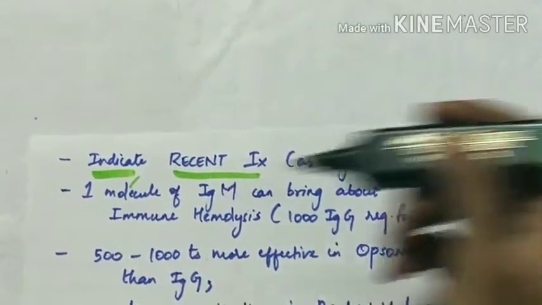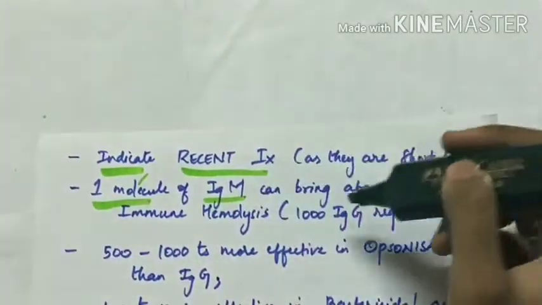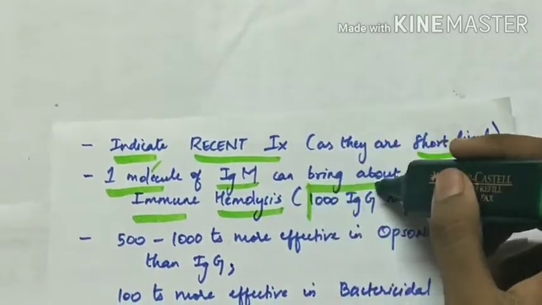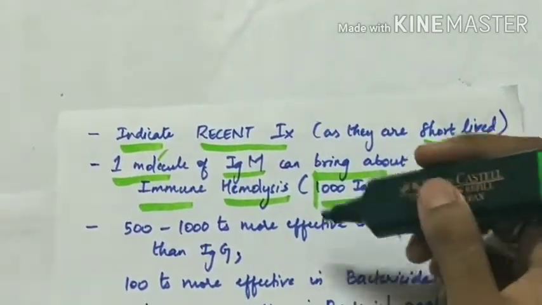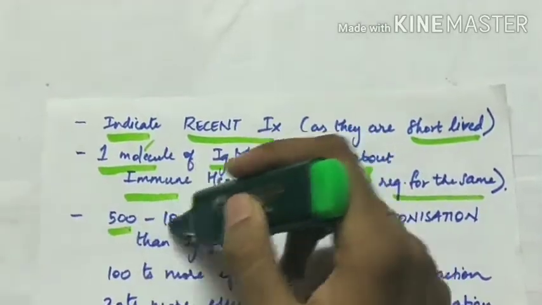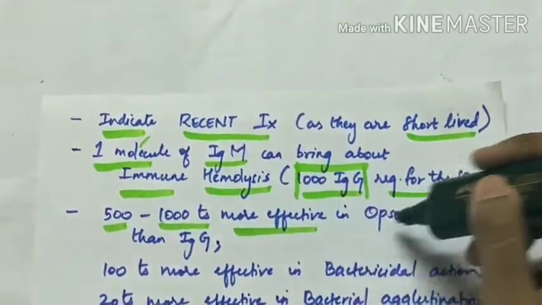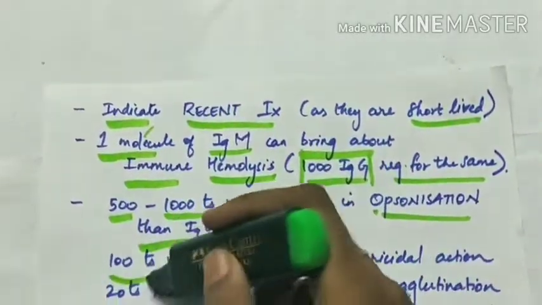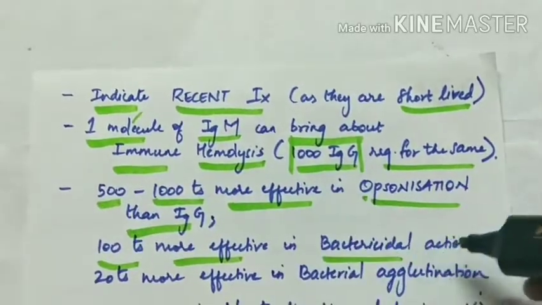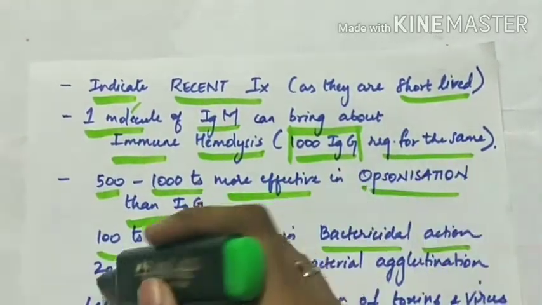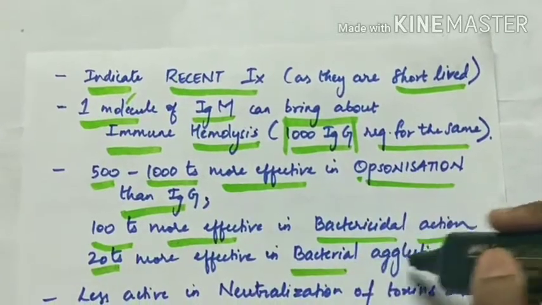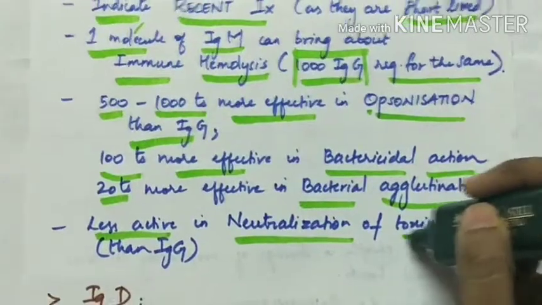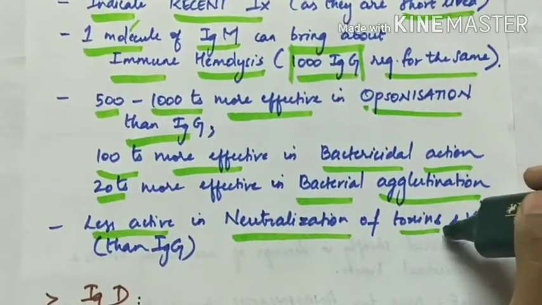One molecule of IgM can bring about immune hemolysis, but 1000 molecules of IgG are required for the same. IgM is 500 to 1000 times more effective in opsonization than IgG. It is 100 times more effective in bactericidal action, 20 times more effective in bacterial agglutination, but it is less active in neutralization of toxins and viruses, in which IgG is more active.